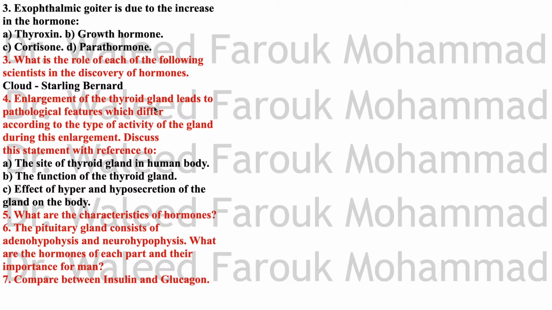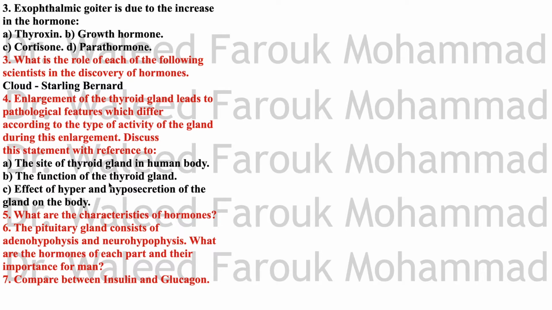Enlargement of the thyroid gland leads to pathological features which differ according to the type of activity of the gland during the enlargement. Discuss this statement with reference to the site of the thyroid gland in the human body. It lies in the front of the neck, in front of the trachea, in the lower part of the neck.